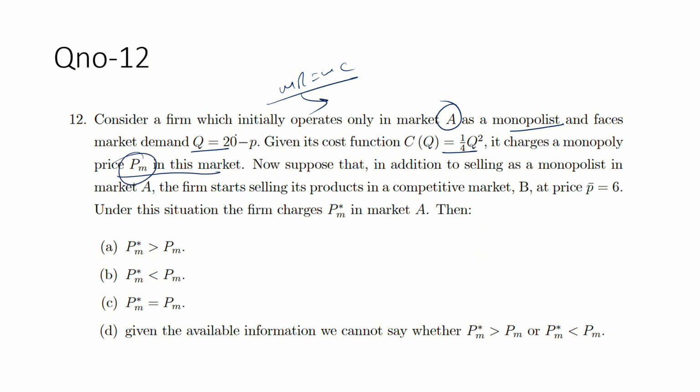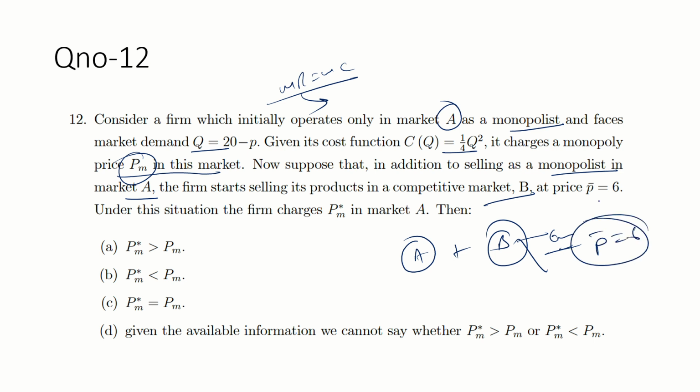Okay, that's fine, guys. Now suppose that in addition to selling as a monopolist in market A, the firm starts selling its product in a competitive market as well. So market A is also there, plus market B is also there. But market B is a competitive environment, and the price is fixed in the competitive market. That is 6 rupees. Guys, this is case 1.